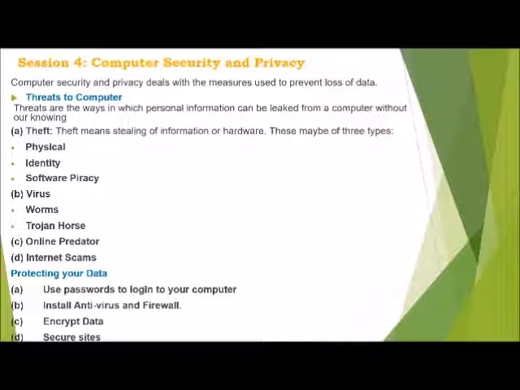Then we have online predators. Online predators are people who trap us in inappropriate relationships. They may be older people posing to be your age or bullying you into doing illegal activities online and sometimes face to face. Then there are various internet scams.